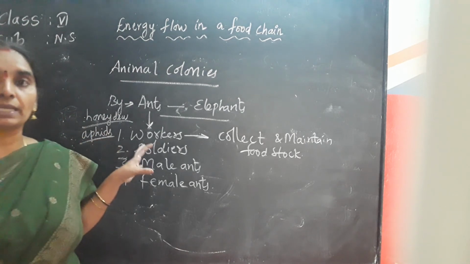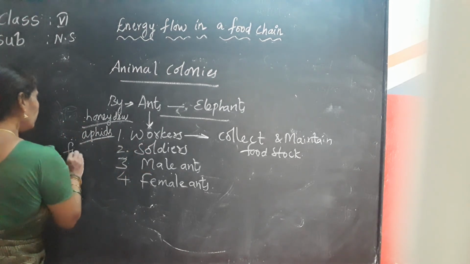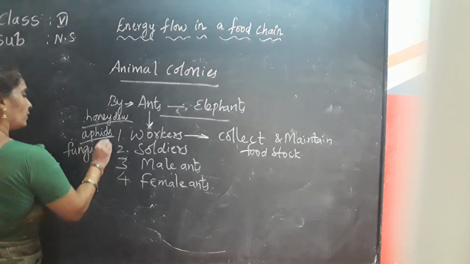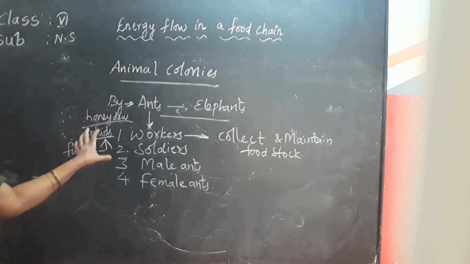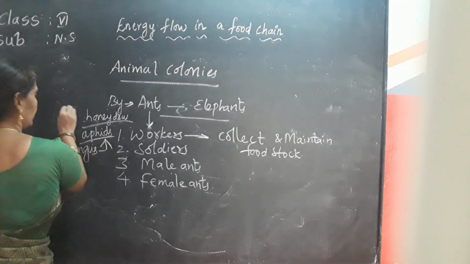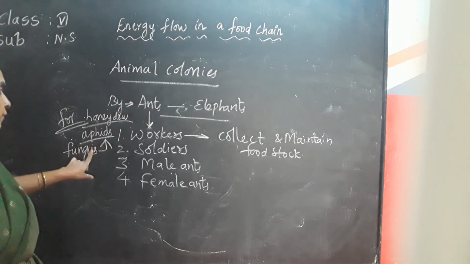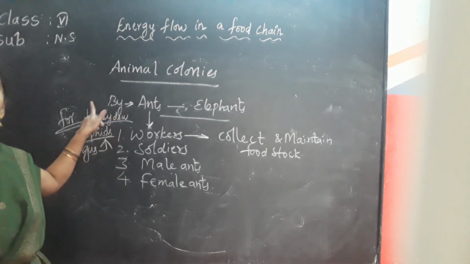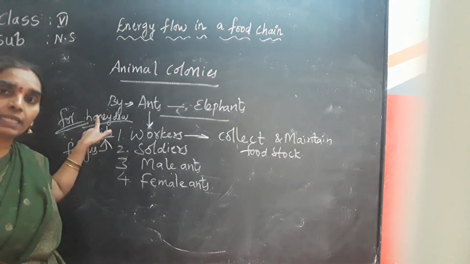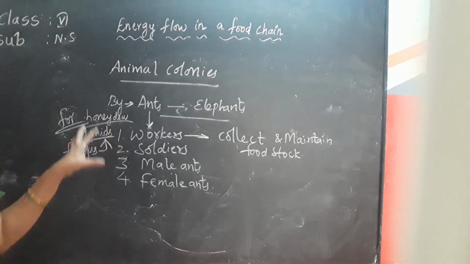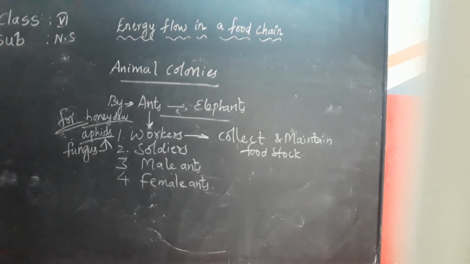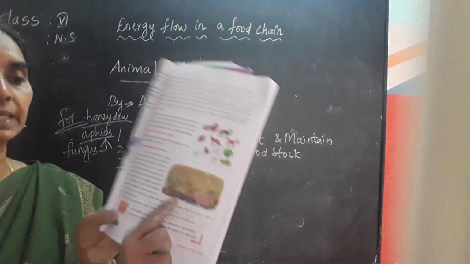Ants keep aphids, a type of insect, for honeydew, just like we keep cows for getting milk. So that is about the ants. Like us, ants are good farmers as well. They cut leaves into pieces and create a bed to grow a type of fungus which they eat. See here, children, you can see the picture.